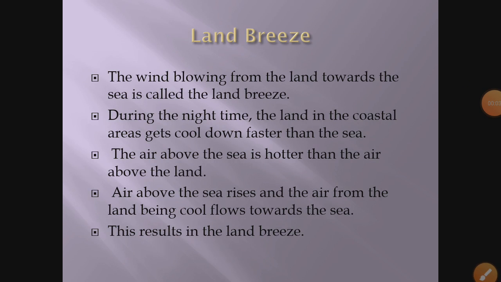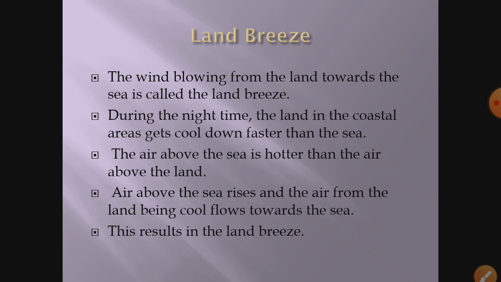Hello students, we were reading about sea breeze and land breeze. These are examples of convection currents in the coastal areas. In the previous class we already discussed the sea breeze. Sea breezes blow from the sea towards the land, and they blow basically during the daytime.